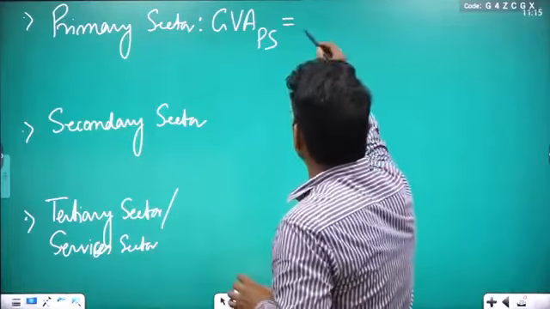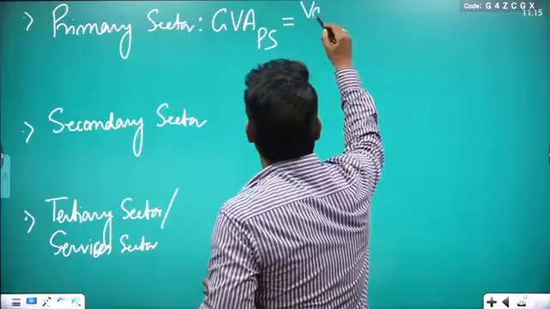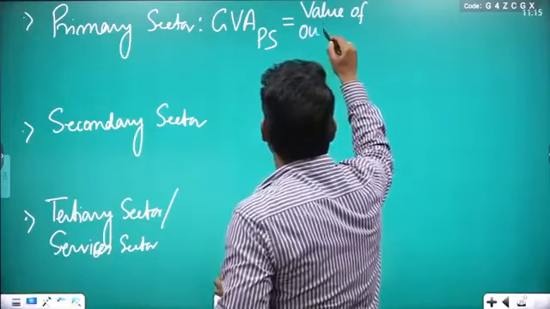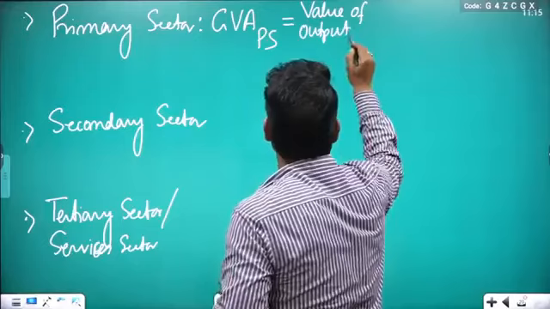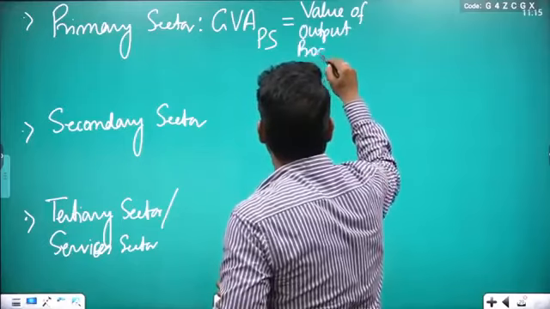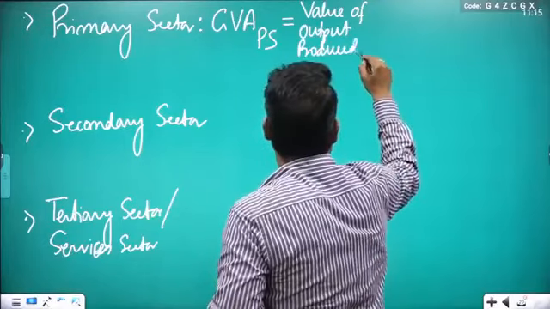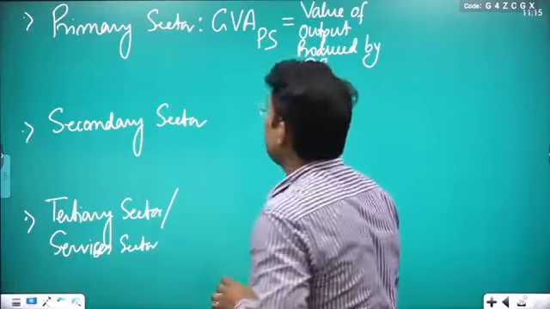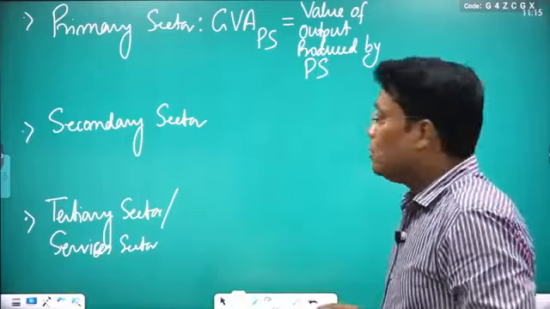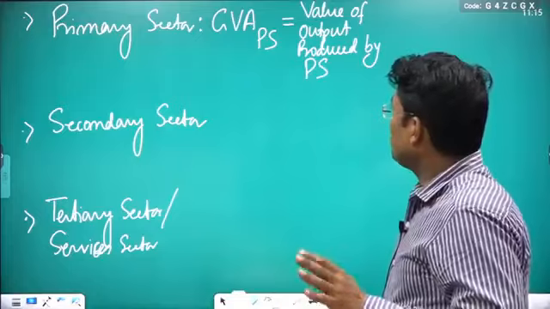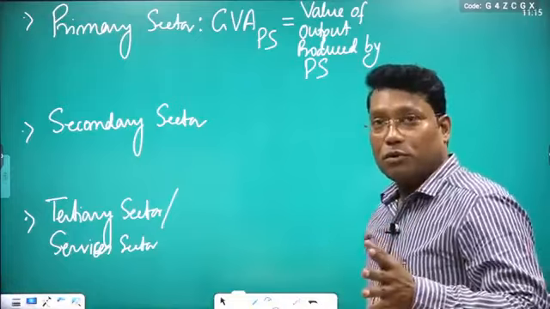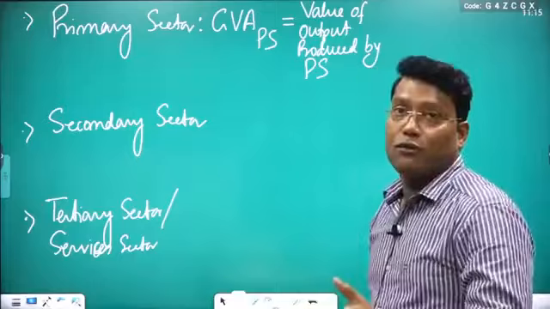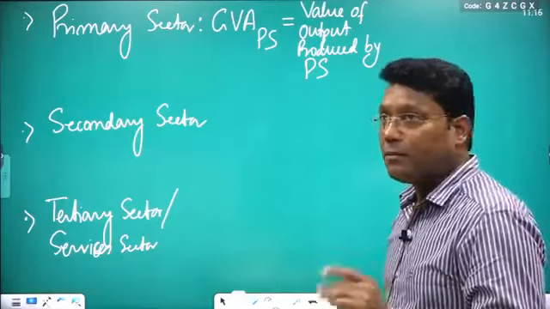First we have to calculate the value of output produced by PS. PS stands for primary sector. So value of output produced by primary sector means total gross value of output.